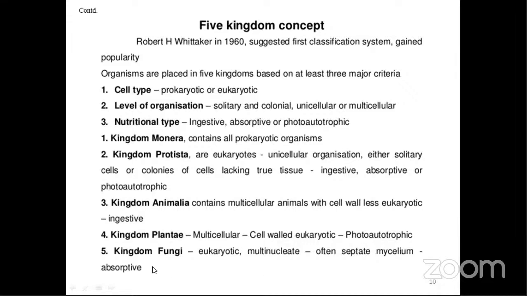Then comes the kingdom Fungi. They are also eukaryotic. They are multinucleate, that means a number of nuclei are there. Then they have septate mycelium. Mycelium is thread-like, they have filament-like structures. Septate means the filament is divided in between. And they were absorptive type in nature. So briefly I have told you the characteristics of Monera, Protista, Animalia, Plantae, and Fungi. Whenever you study, study in the proper sequence only.